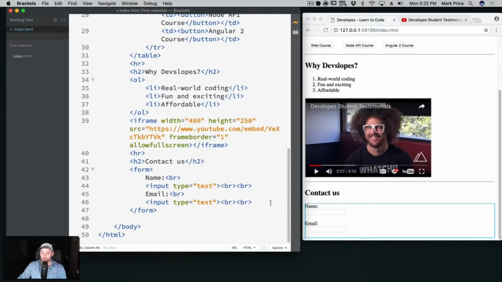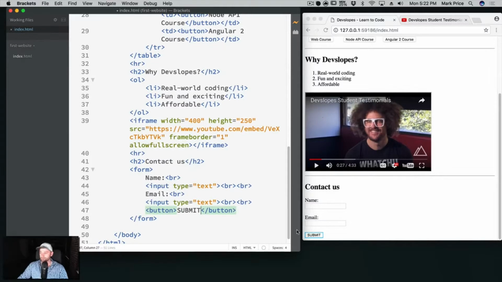And then let's go ahead and put a button in. Okay, button is going to say submit. Submit, like so. I like it. Cool.